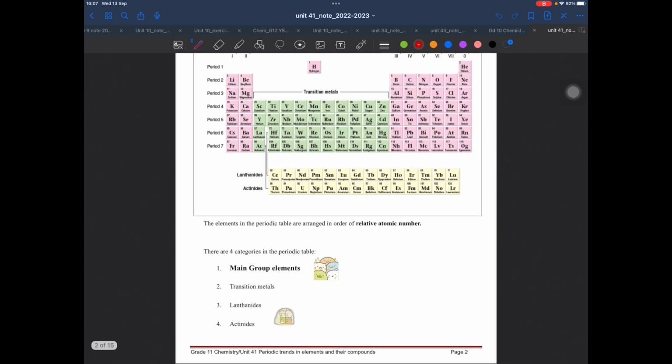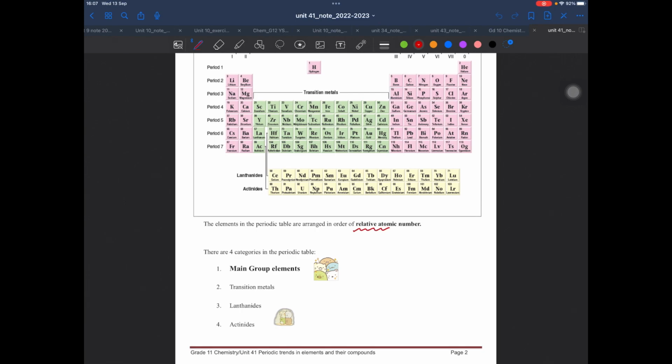Now, as you know, in the periodic table the atoms are arranged by relative atomic number. Don't mix it up with atomic mass. Atomic number, have a quick revision, is actually equal to the proton number.